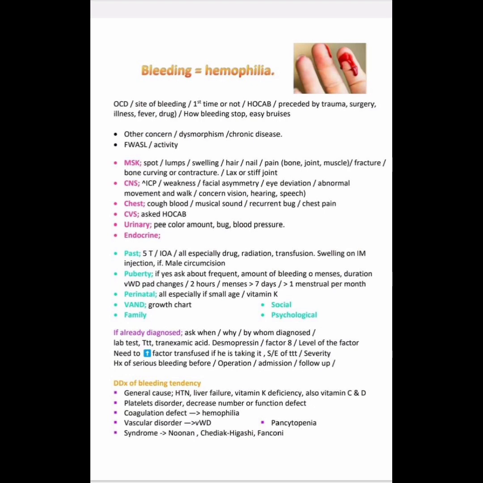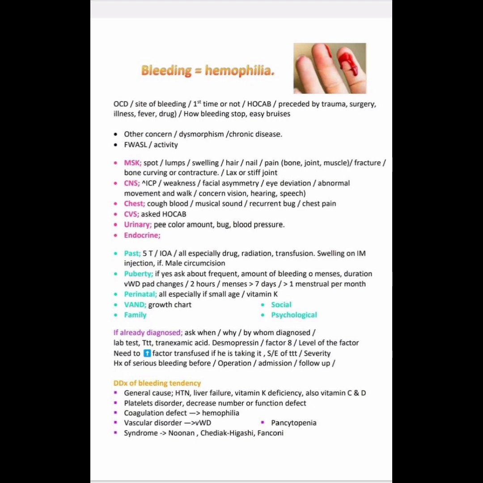Does the child have any dysmorphic features, or any chronic disease present or not, FWASL and activity. We know FWASL: that is fever, weight loss or weight gain, A for activity or appearance, S for sleep, and L for lymph nodes or glands. Then we ask systemically.